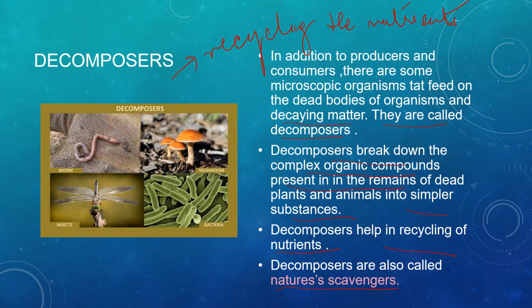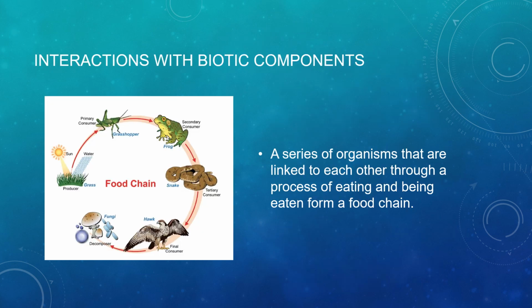Now we are moving on to the interactions between the biotic components. The biotic components are linked to each other primarily by food, in the form of food chains and food webs. There is a series of organisms linked to each other through a process of eating and being eaten, in the form of a food chain. Both food chain and food web help the biotic components to interact.